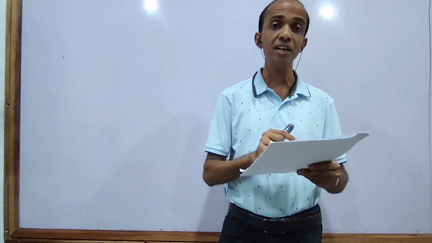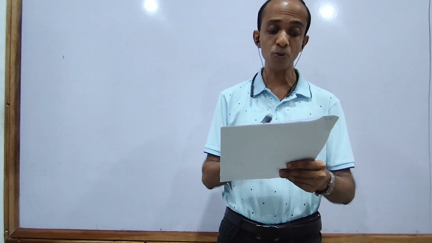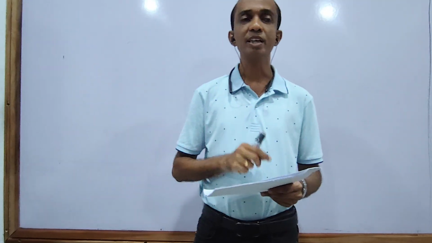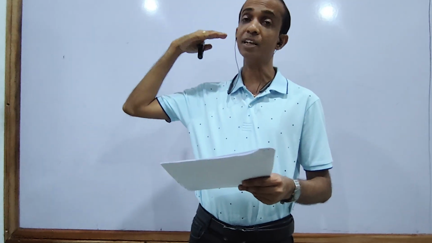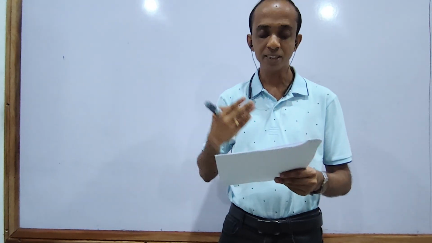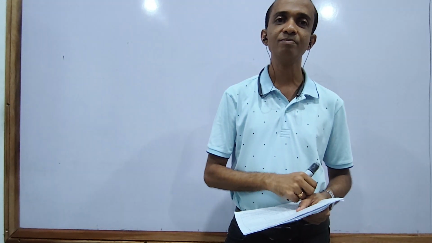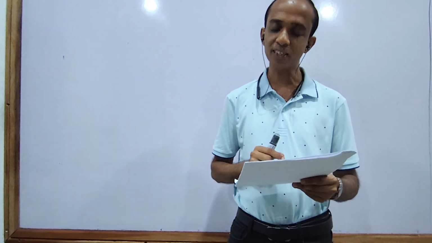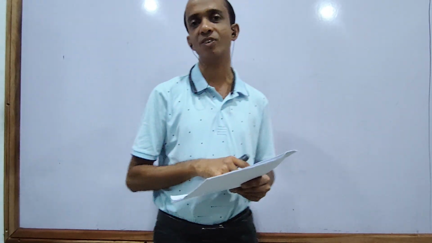Fourth one: n is higher than 2 coming to n equals 2. The electrons in the higher energy levels come to the second energy level. That is correct. The fourth answer is the correct one.